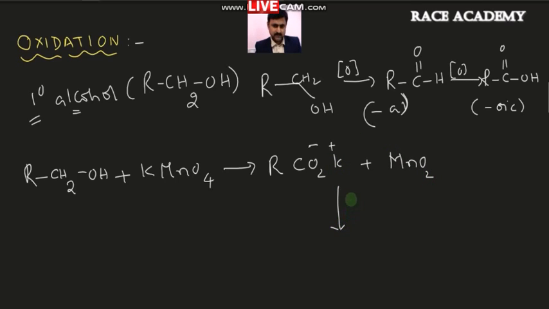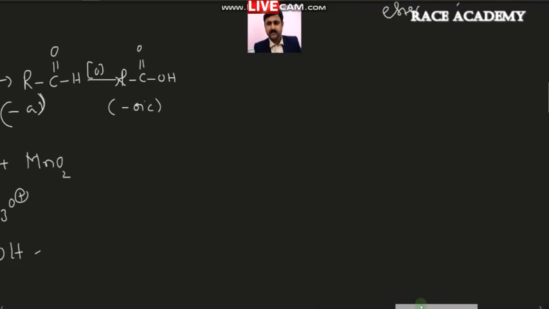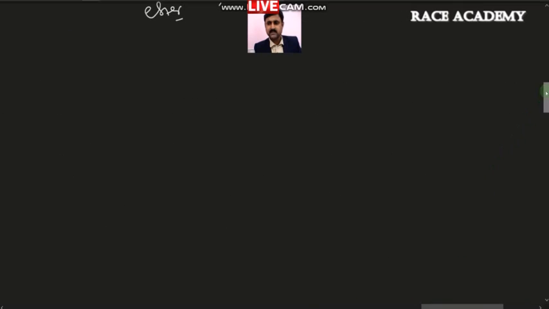After that, acidification takes place, acid hydrolysis. It will give carboxylic acid or COOH. So this is one of the most important oxidation reactions of primary alcohols. And moving on to the next type, what is the type? It is nothing but secondary alcohols. As you know, those are nothing but secondary alcohols.